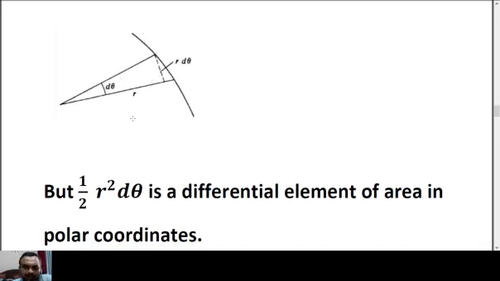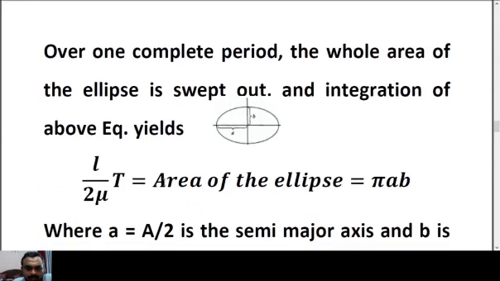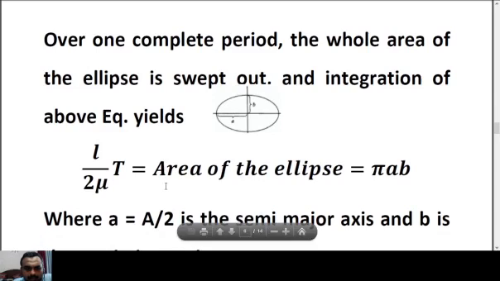That means the small element of this triangle, once the planet moves through a small time dt, and that travels a distance to an angle d theta. So you can see that is coming to this slide. You can see here,